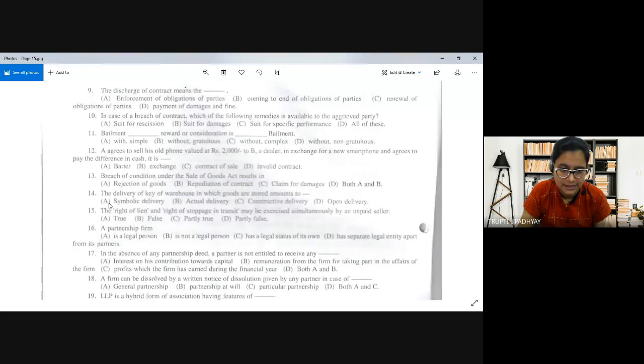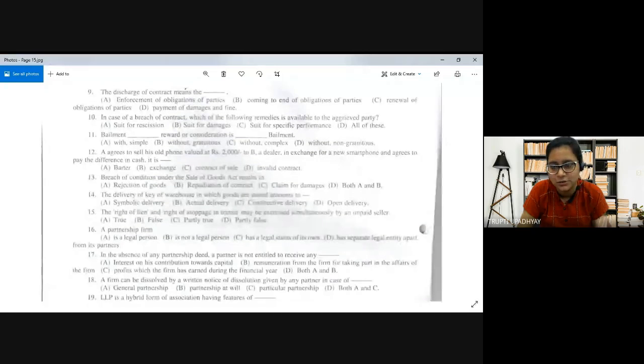The right of lien and right of stoppage in transit may be exercised simultaneously by an unpaid seller. You have to give the answer whether the statement is true, A; B, false; C, partly true; D, partly false. A good understanding of the concept and these rights is very important to answer this question. Those seemed easy, this is a tricky one. So let's try.